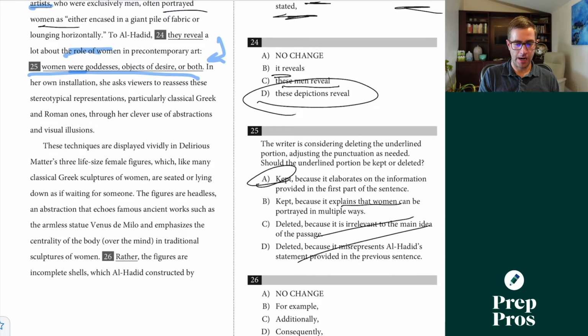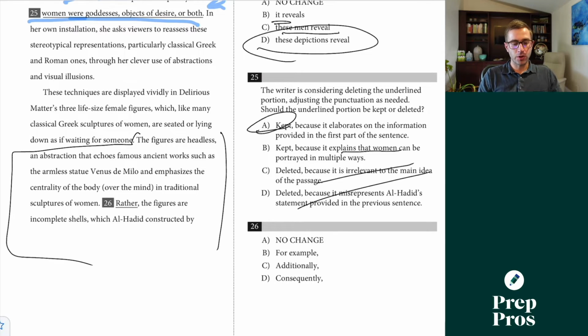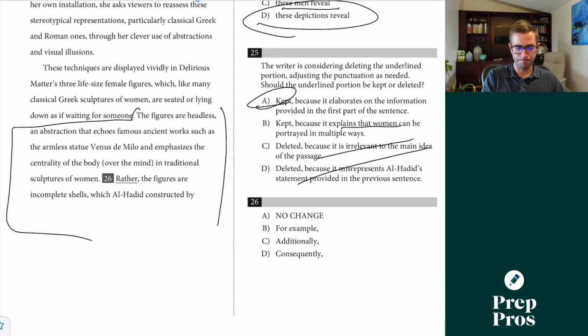Not irrelevant, yeah. 26 here, so this is going to be a transition question. So I'm going to jump all the way down here. The figures are headless, an abstraction that echoes famous ancient works such as the armless statue Venus de Milo, and emphasizes the centrality of the body over the mind in traditional sculptures of women. Blank. The figures are incomplete shells which Al-Hadid constructed by pouring a gypsum polymer mixture over a mold of a female form, letting the mixture drip down in streaks, and then blank, right? We'll get to that part in a minute here.